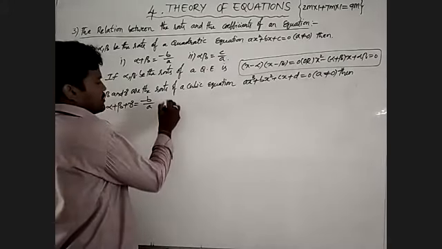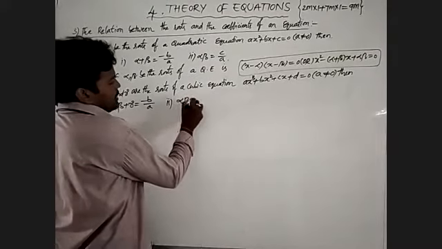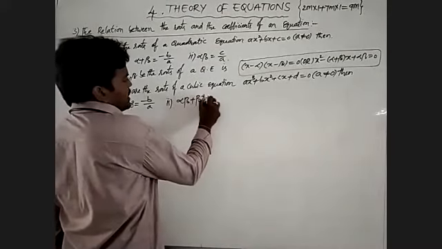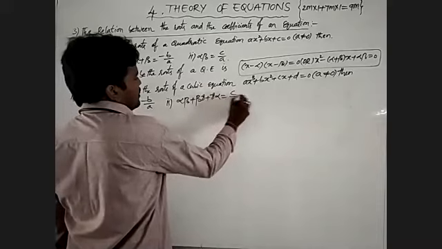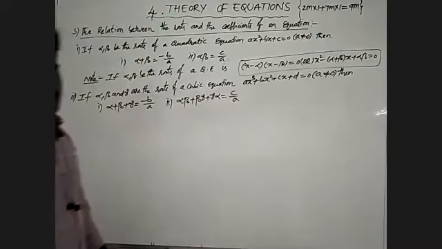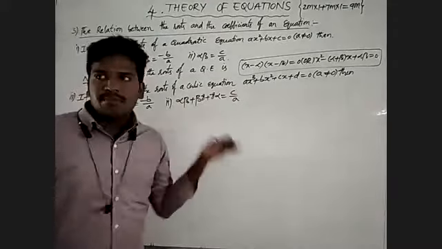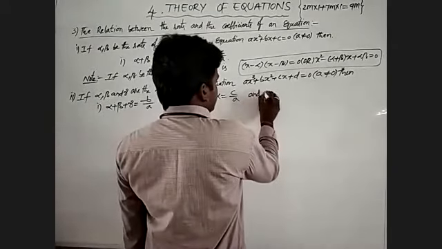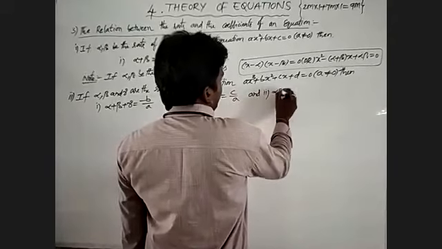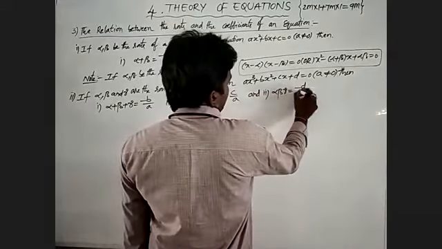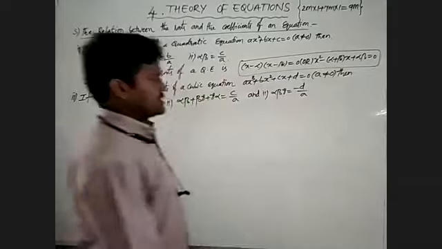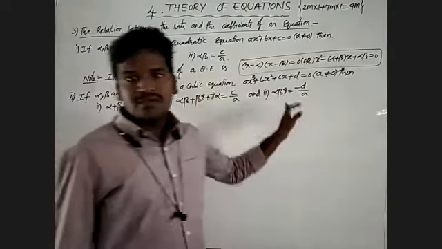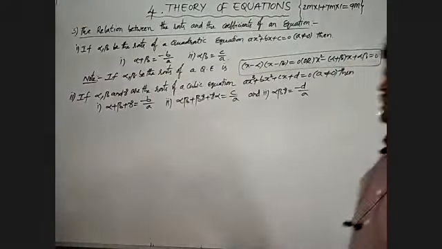The second one is alpha beta plus beta gamma plus gamma alpha is equal to c by a. This is known as sum of product of zeros. The last one is alpha beta gamma is equal to minus d by a. This is known as product of zeros.